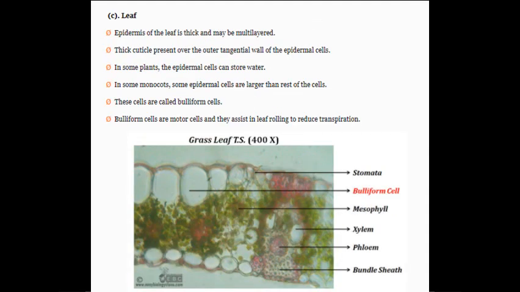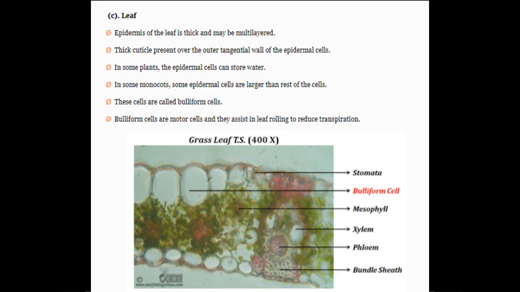Now in case of the leaf, epidermis of the leaf is thick and may be multi-layered. Thick cuticle is present over the outer tangential wall of the epidermal cell. In some plants, the epidermal cells can store water. In some monocots, some epidermal cells are larger than the rest of the cells.